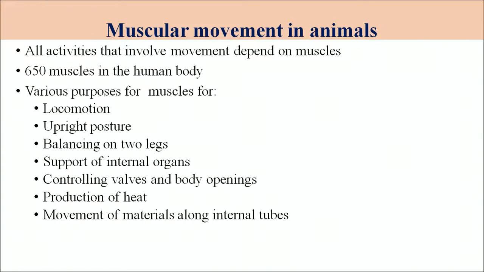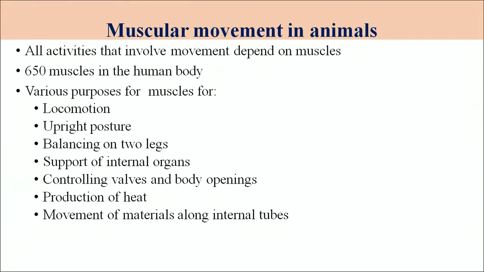Another important type of movement present in animals is muscular movement. All activities that involve movement in the animal are dependent on the muscles. We know that in the human body there are about 650 muscles, and these muscles help in various functions. They help in locomotion, they help to maintain your posture, they help balance you on your two legs, and they also support the internal organs.